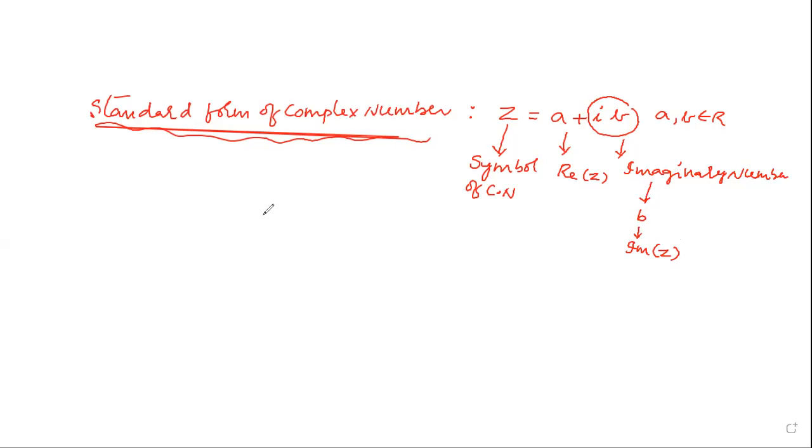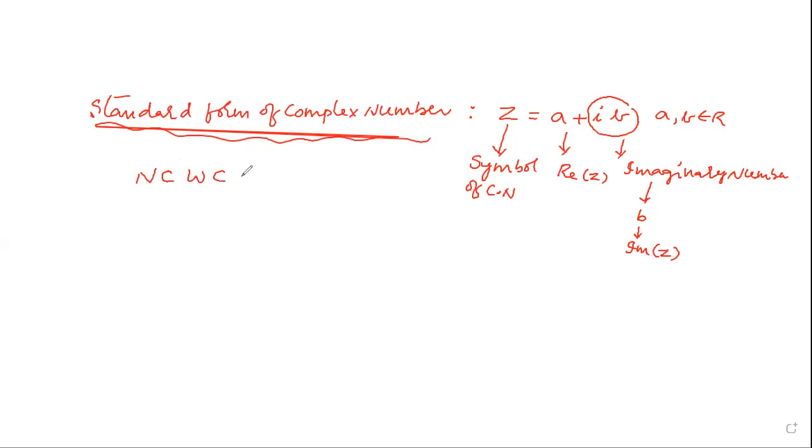Next, the complex number is one of the numbers among the real numbers. We are going to take all the numbers; the biggest set is the complex numbers. Natural numbers are a subset of whole numbers.